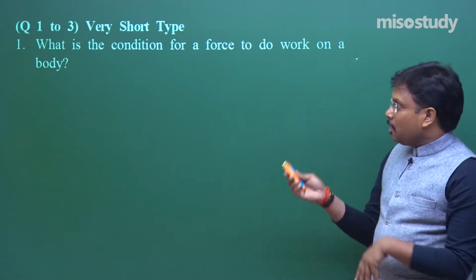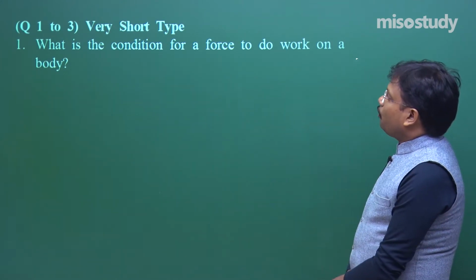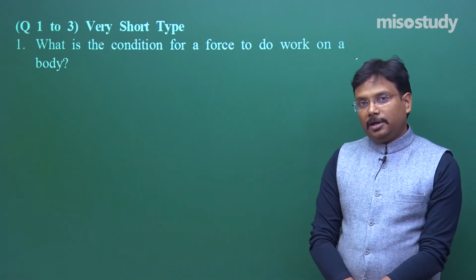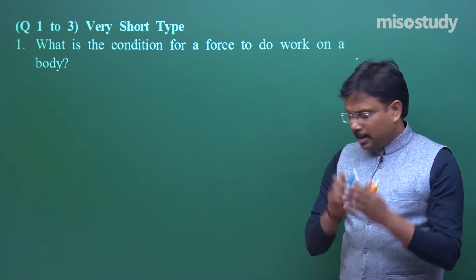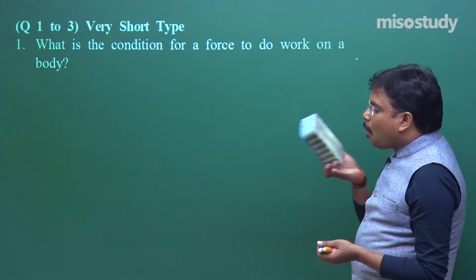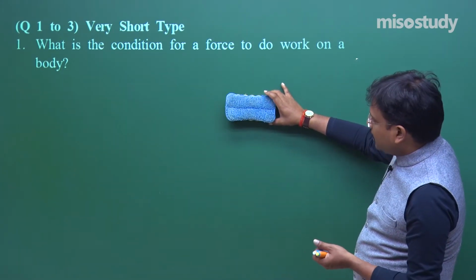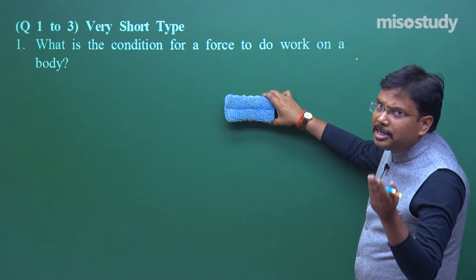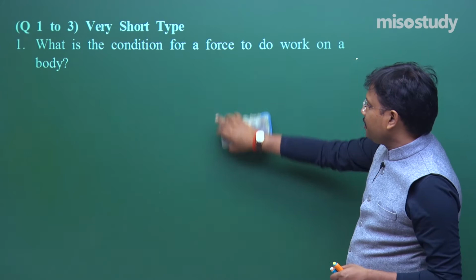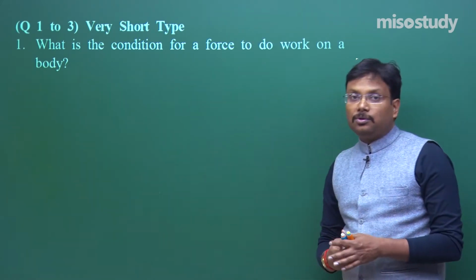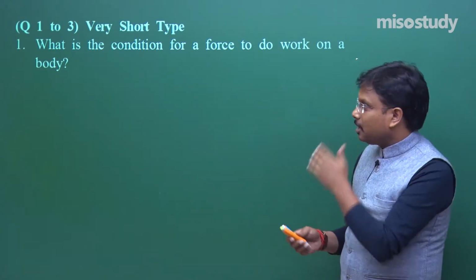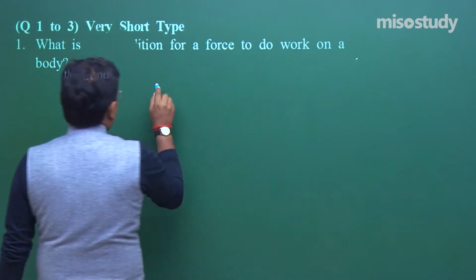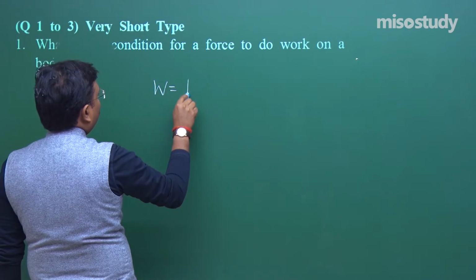Fine. So first question is, what is the condition for a force to do work on a body? Means, let's say I have this duster, I am putting this duster over here and applying a force on this duster. So what is the condition? So the condition is, first you should write down the formula, that is the work formula. So work formula, my dear students, is W is equal to Fd.